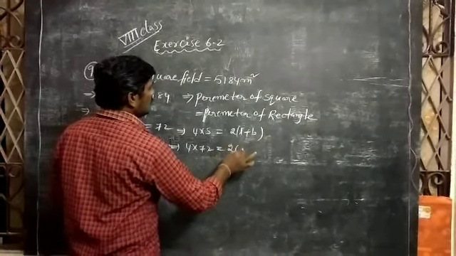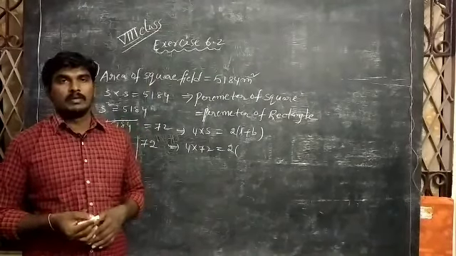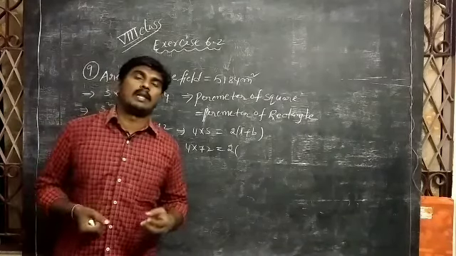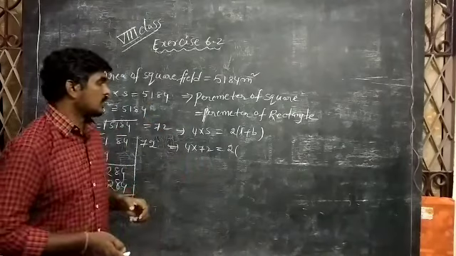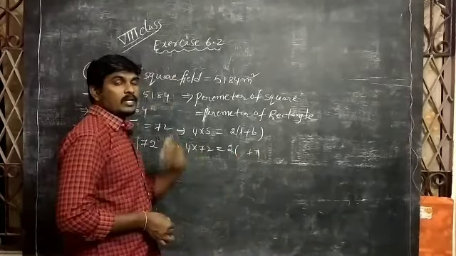2 into (L plus B). Here length is compared with breadth. Length is twice its breadth. That's why breadth you can say x, and twice its breadth means length is 2x. Okay. So here 2 table 4, 2 times, cancel. Because dividing by 2, we cancel the 4 two times.